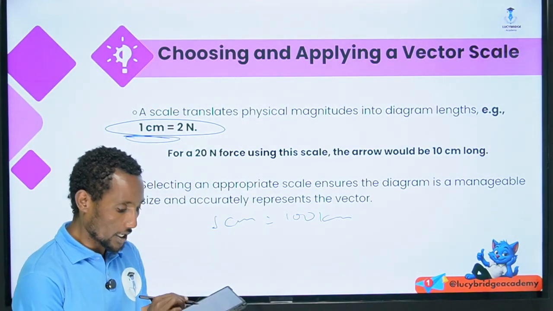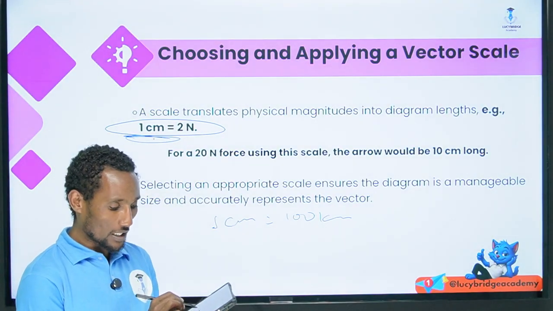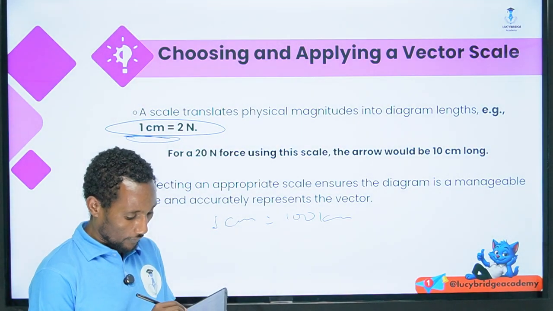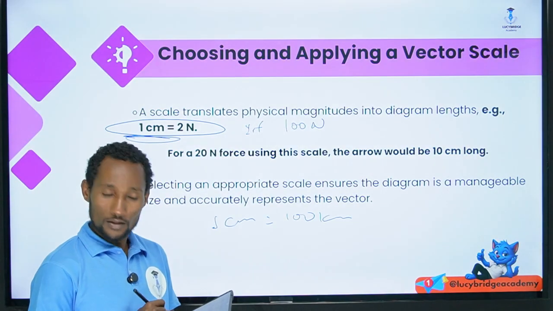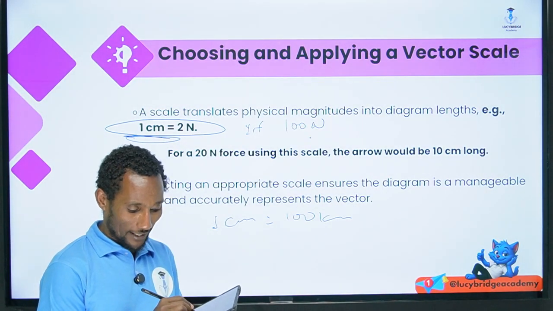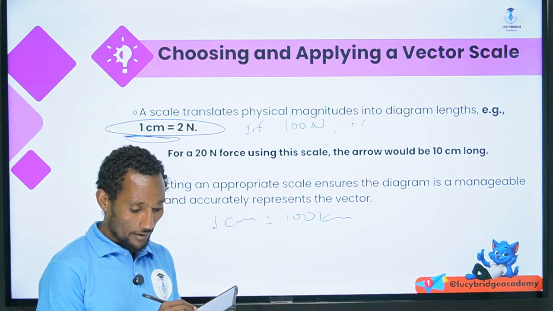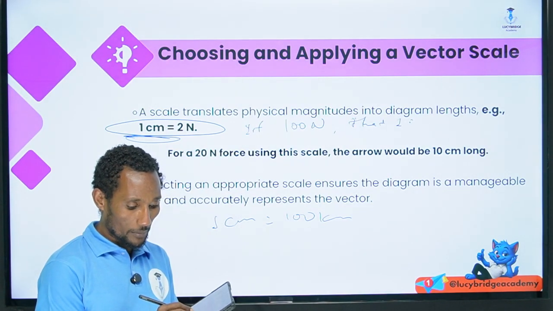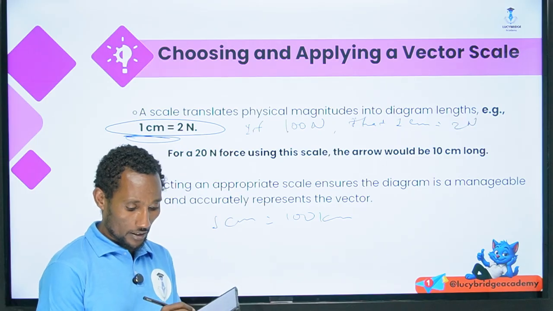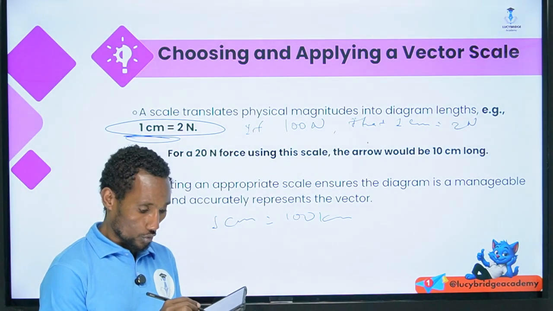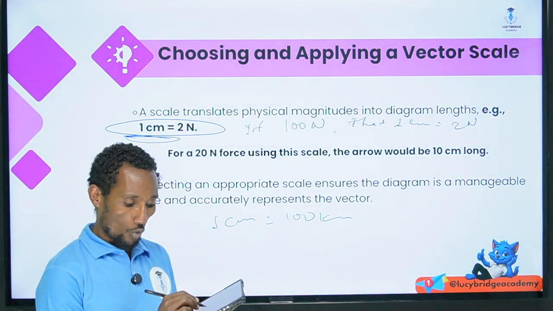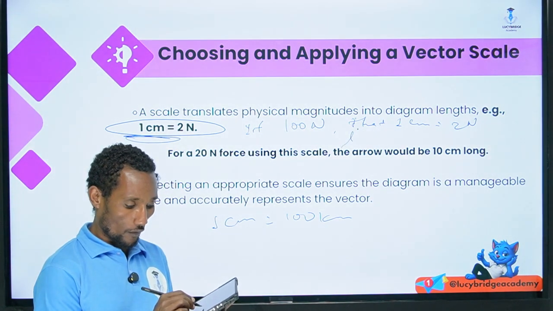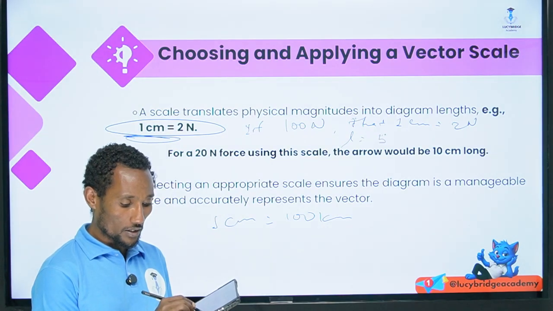So, for example, the scale we use is 1 centimeter equals 2 Newton. If we have 100 Newton, then we divide by 2 Newton per centimeter, and our drawing shows 50 centimeter.